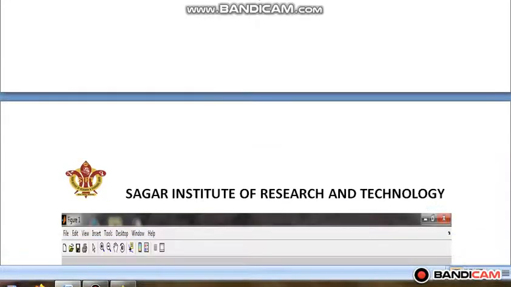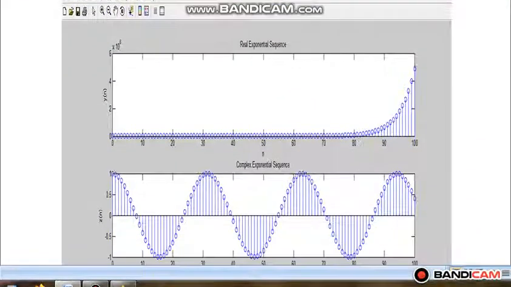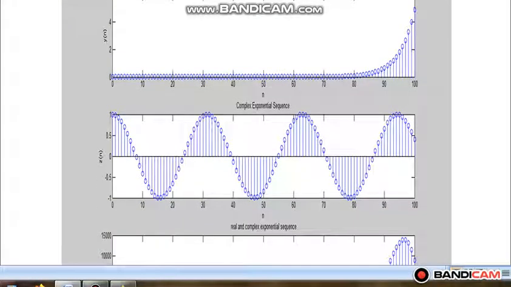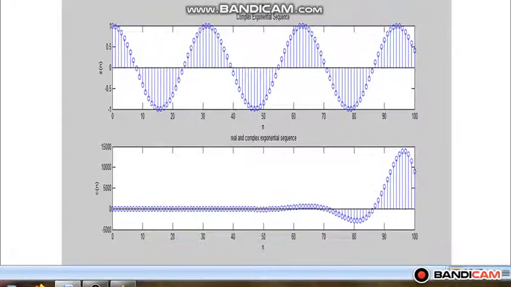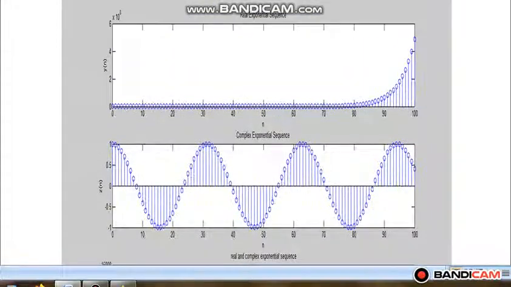When I run this MATLAB program, I'll get 3 graphs. The first is for the real exponential sequence, the second graph is for the complex exponential sequence, and the third graph is for the real and complex exponential sequence. So here I can see that the real exponential sequence graph is non-periodic, whereas the complex exponential sequence is a periodic signal. So this is all about my first experiment.